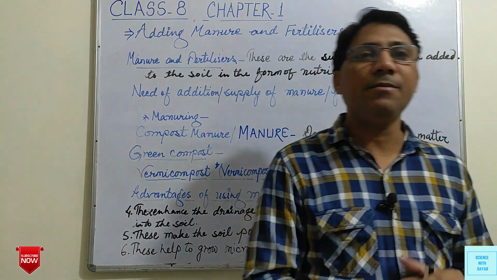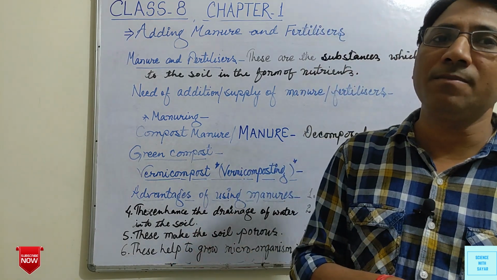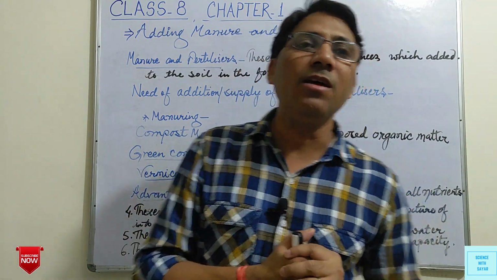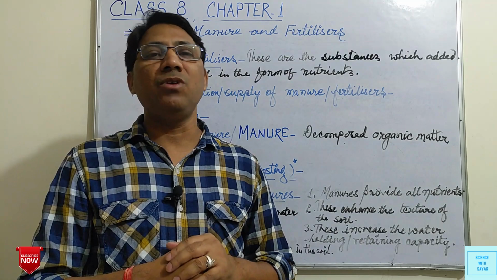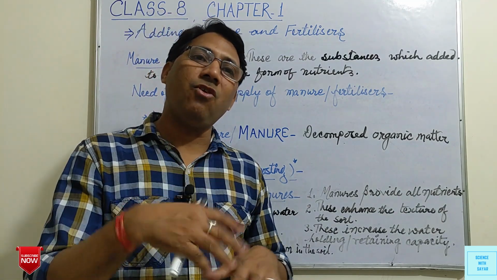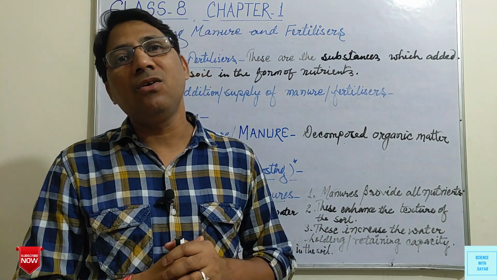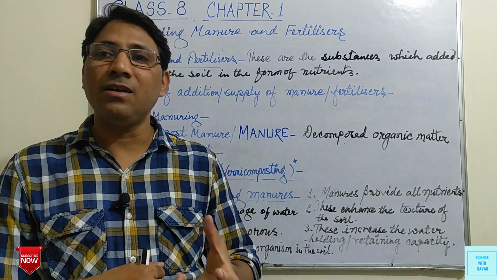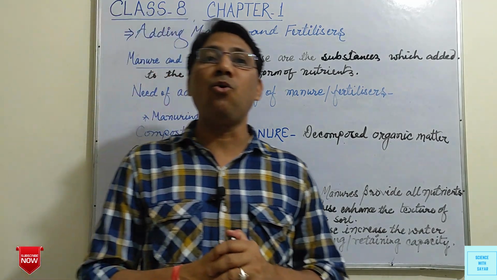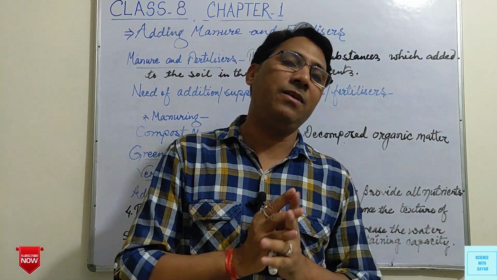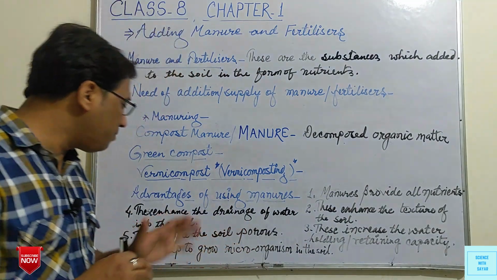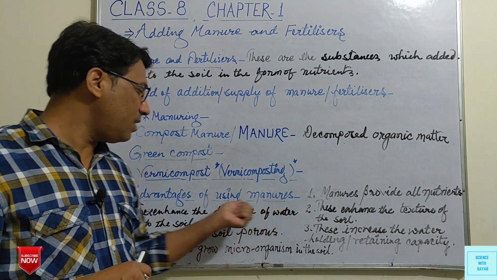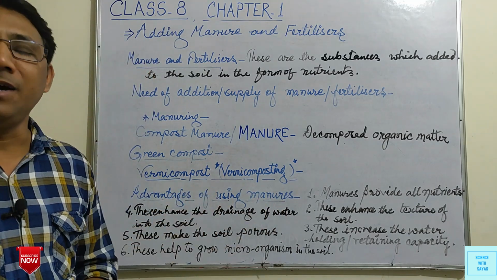Drainage may be there, soil becomes porous, due to porous soil, the microorganisms which are living in the soil can exchange gases like carbon dioxide and oxygen. They can use water, due to which they can grow easily in the soil. So we can say that manure helps in these ways. So these are the advantages of using manures.